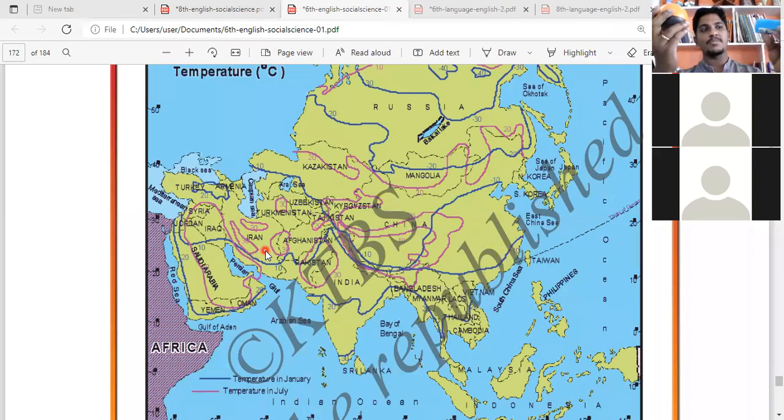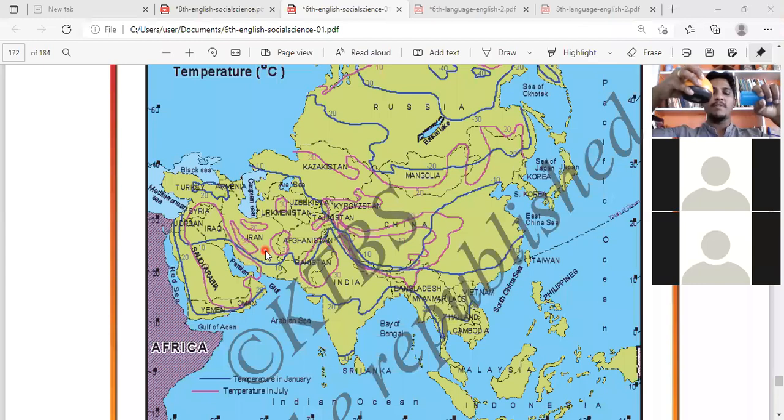So for example, only this much sun. You imagine this, only this much sun. The rays will fall straight here only, no? Yes, sir. It will come straight. But will it go on the top? What will happen? Will the sunlight fall on the top? No, sir. Even if it falls, it will be very less. So that is the same thing I'm telling.